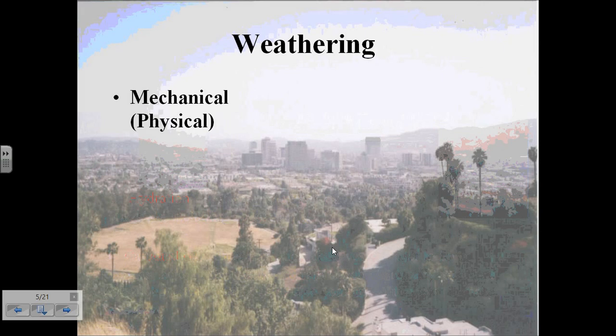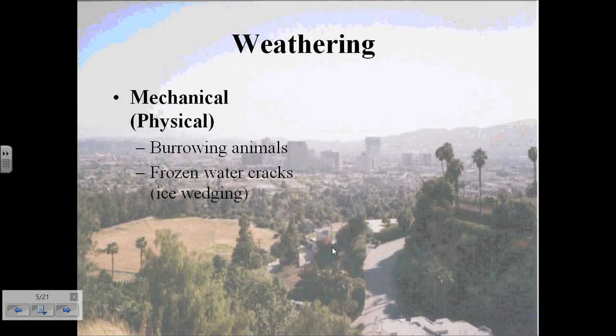Now, I'm going to provide you examples of mechanical weathering and chemical weathering. Mechanical or physical weathering has several examples. One would be that of burrowing animals. As they dig into the ground, they tend to break rock into smaller pieces. Ice wedging, which I've discussed earlier, is where you have water that fills in the pockets or crevices of the rock, freezes, and then breaks the rocks into smaller pieces. Then you have plant roots that grow through the rocks, forming smaller pieces, and you have landslides that can cause rocks to fall into little pieces based off of gravity.